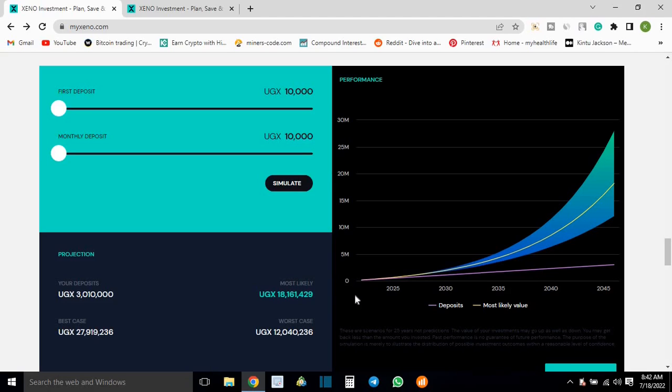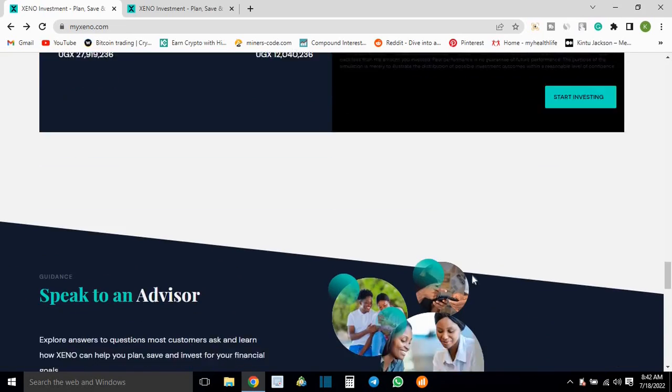You have a stock of maybe Umeme or MTN, they will pay. Over time, you'll have about even less than 1% in about 5 years performance, right? So I feel this is better than the Uganda stock market itself, and much better than the fixed deposits, and much better than any other investment, I guess, in Uganda, unless you want to start a business and you're bankrupt at the end of the year. So basically it works that way.